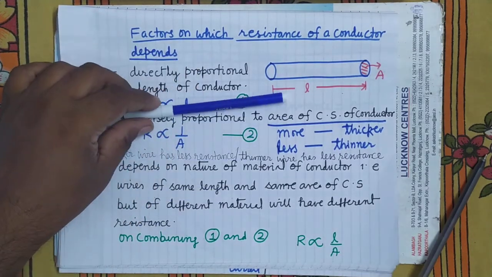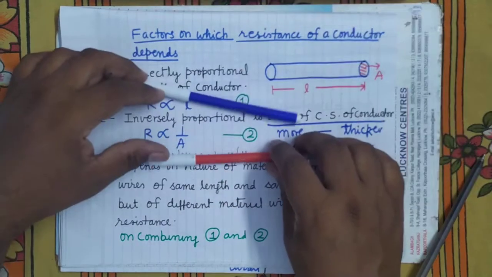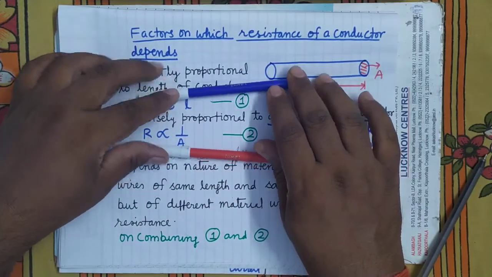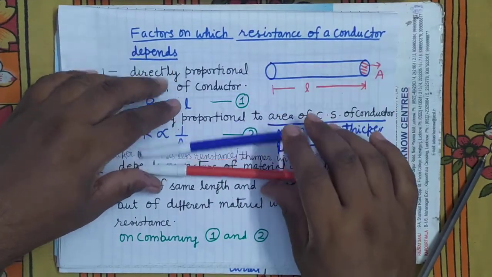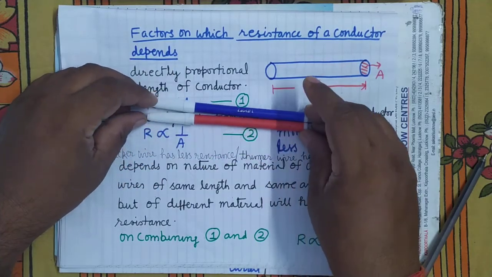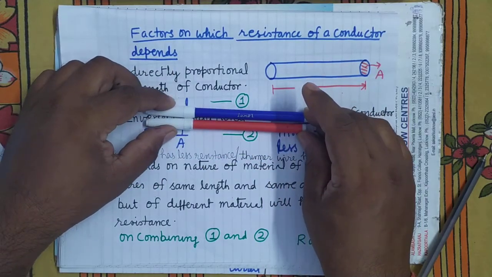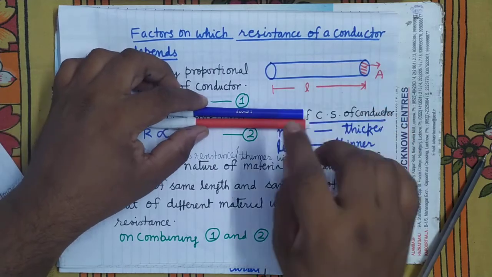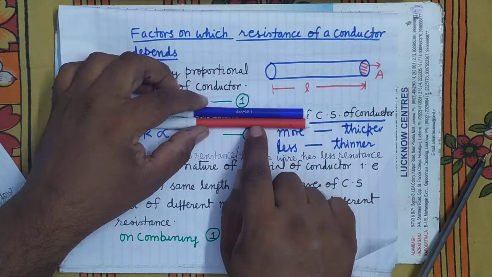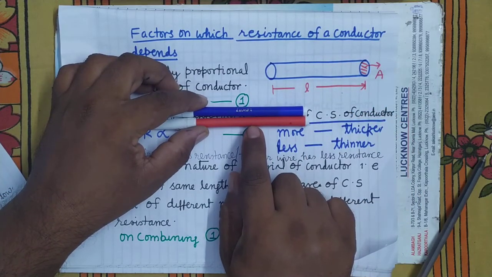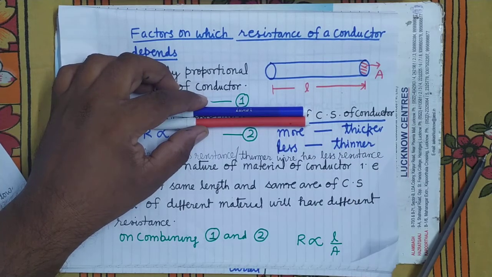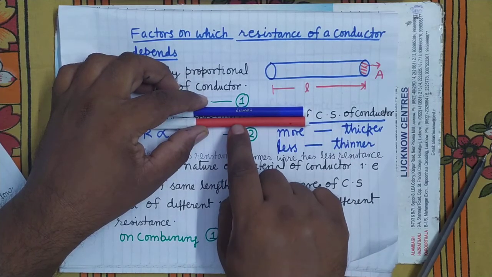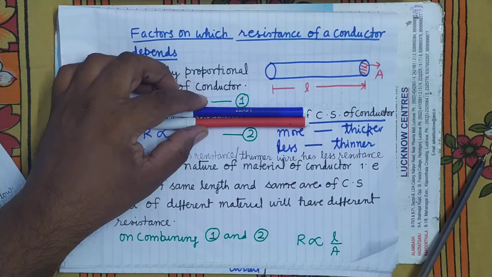Suppose one is of copper and another is of gold. You can see here both have the same length and the same area of cross section, but one is of copper, the other is of gold. Which will have more resistance? The copper one will have more resistance. The gold one, the silver one, will have less resistance.